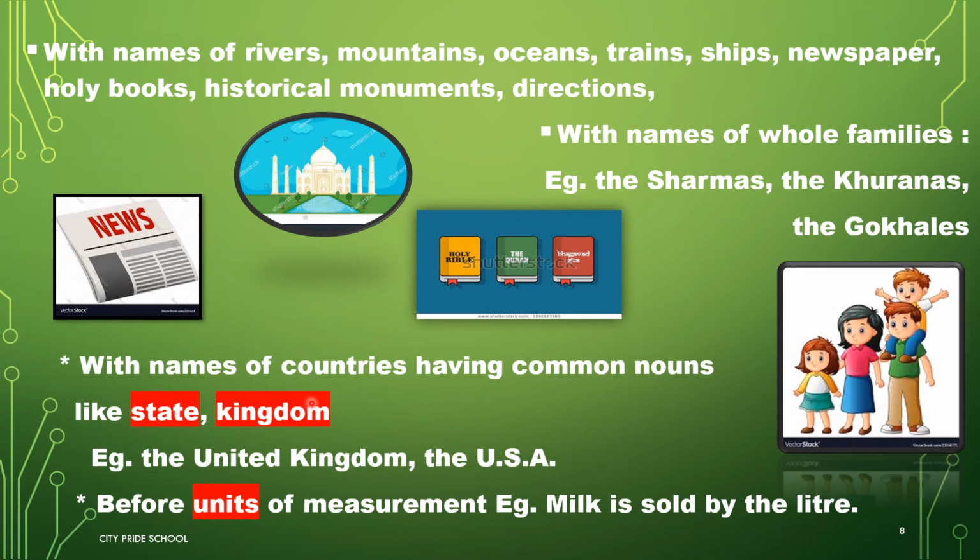The is also used with names of countries having common nouns like state or kingdom, like the United Kingdom, the United States of America. The is used before units of measurement. For example, milk is sold by the liter. So, liter is a unit used to measure milk.